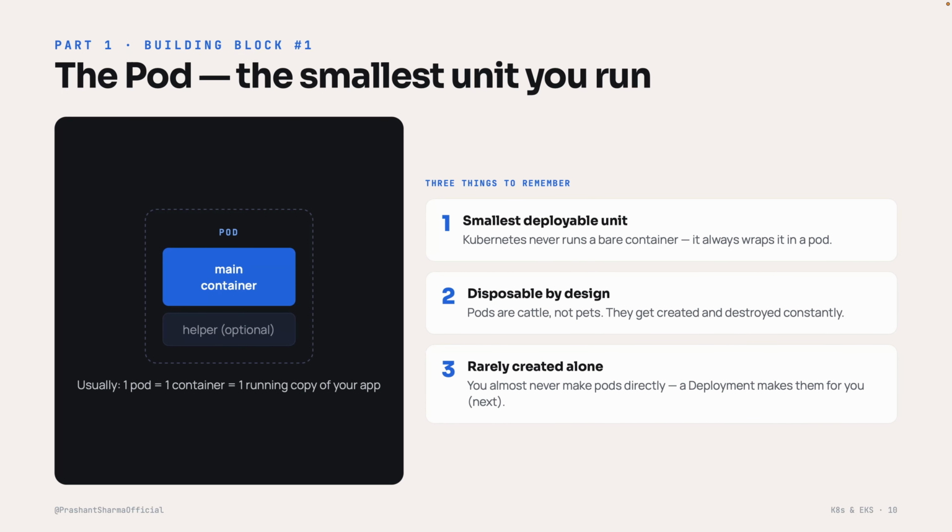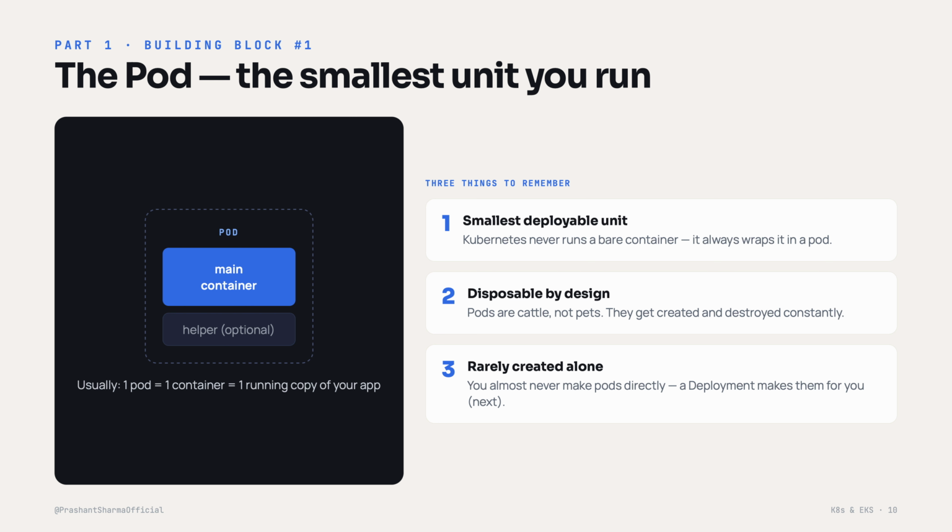Now, let's talk about the pod. So, building block number 1, and it is the one you will say out loud the most, the pod. A pod is the smallest thing Kubernetes will run for you. Here is the slightly surprising part. Kubernetes never runs a bare container directly. It always wraps it in a pod. Usually it is a one-to-one thing. One pod holds one container, which is one running copy of your app. Sometimes a pod has a little helper container alongside the main one, and they share networking and storage, but that is an edge case for now.